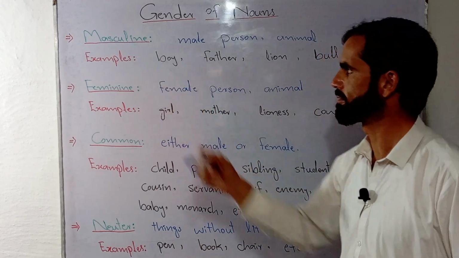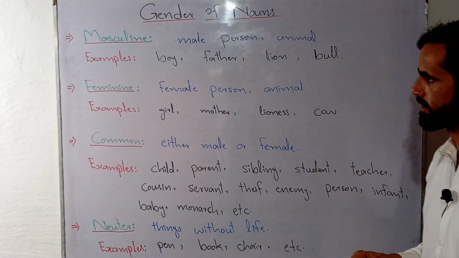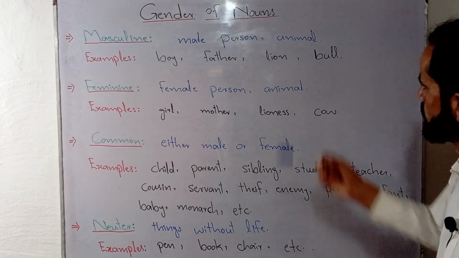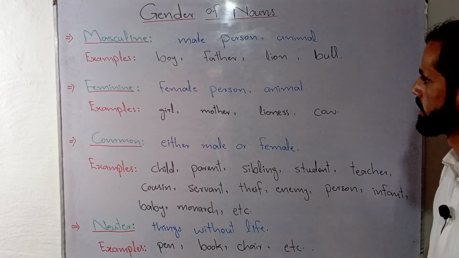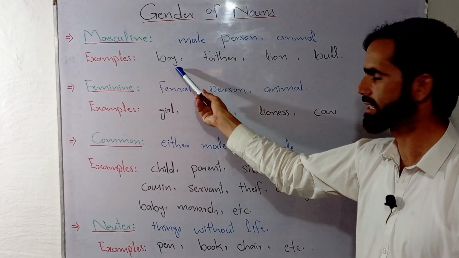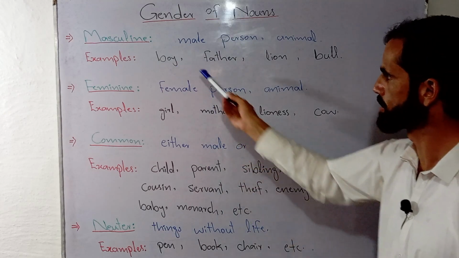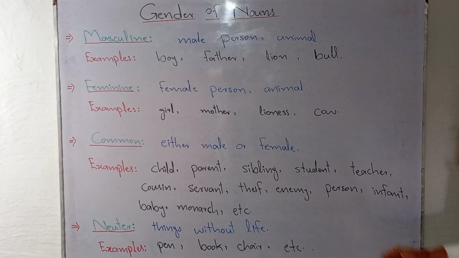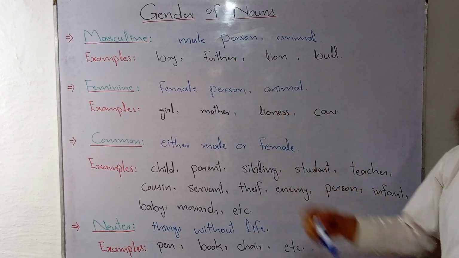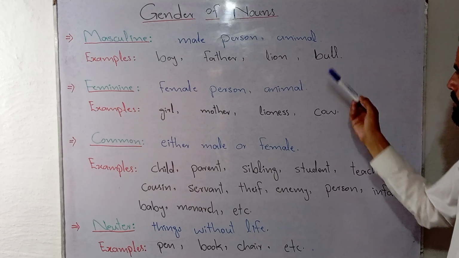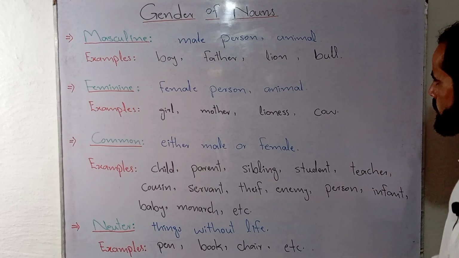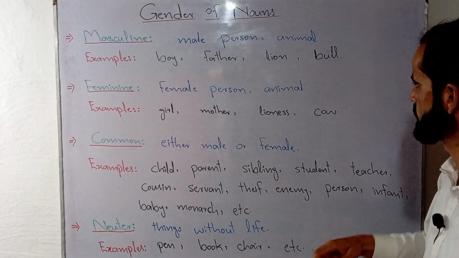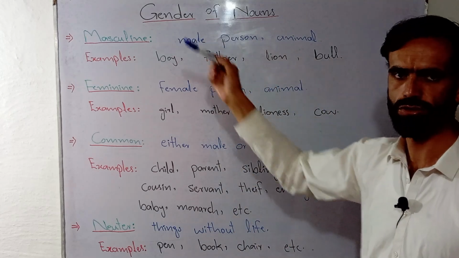The first gender is masculine, where masculine gender refers to, or denotes, a male person or animal. Let's suppose there is a word, for example, boy. Boy refers to male gender. There is a word father. Father refers to male gender. There is a word lion. Lion refers to male gender. There is a word bull. Bull refers to male gender. So on the basis of these differences, we classify all these nouns into masculine gender.